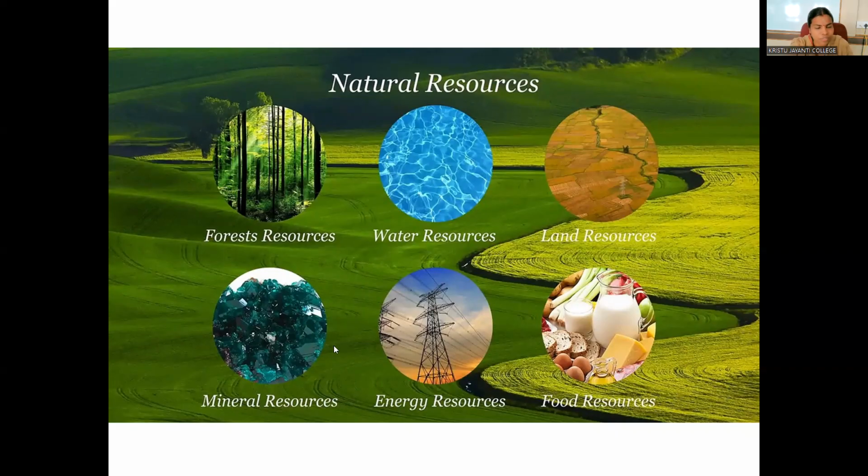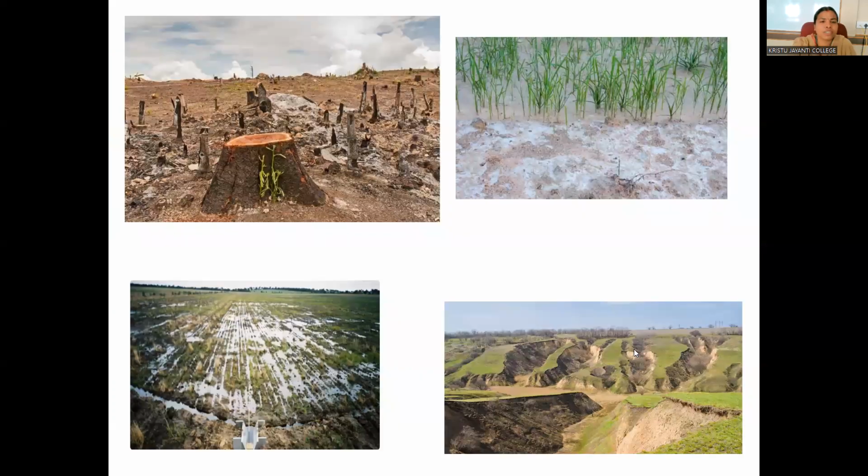These are all caused by anthropogenic activity, and we will learn how to conserve the land resources and mineral resources. We have many kinds of minerals that are used for energy resources. Then energy resources, how to conserve them, and food resources. These are the types of resources we'll be learning from this lecture content. And followed by that, the effects of anthropogenic activity on the land ecosystem: deforestation, desertification, then salinization, water logging of the land, soil erosion. These are the anthropogenic activities that affect our land resources. From this, you will come to know how to conserve our land resources, that is, the topsoil cover.